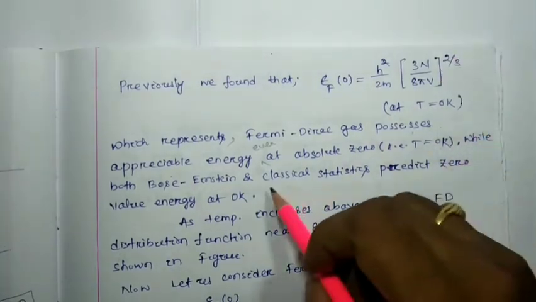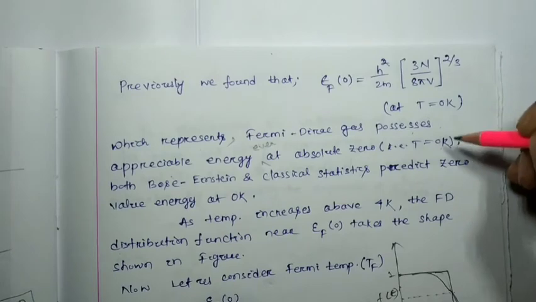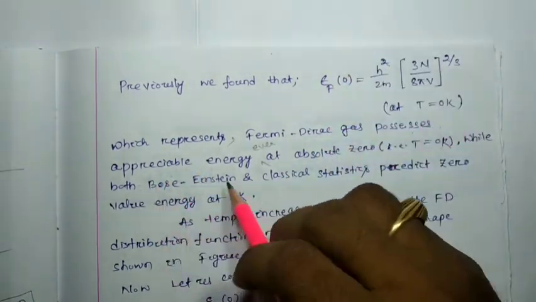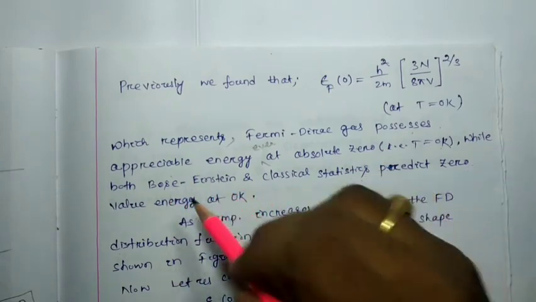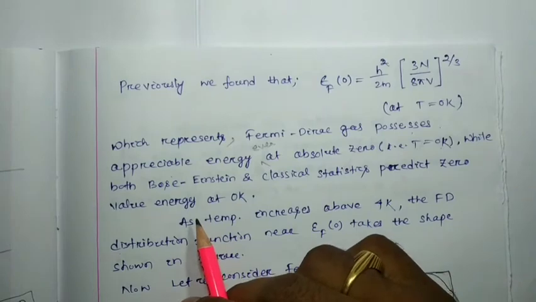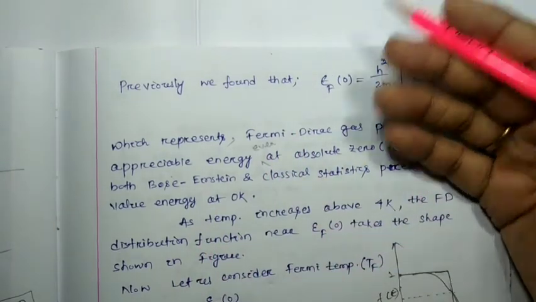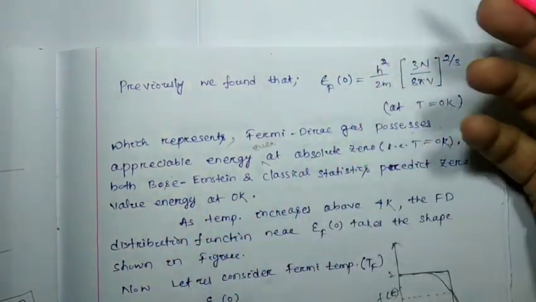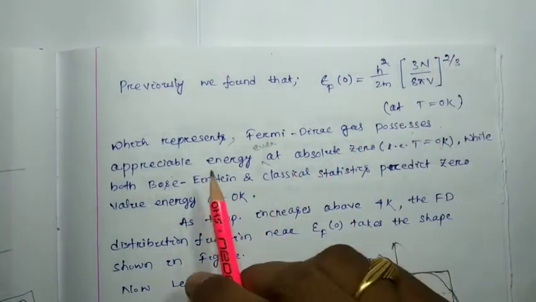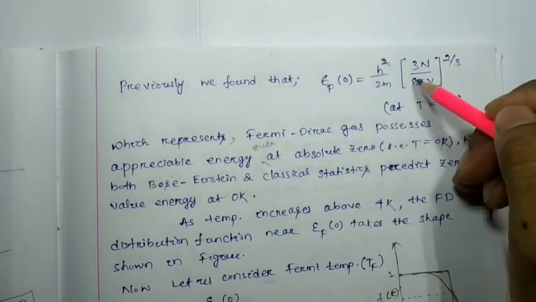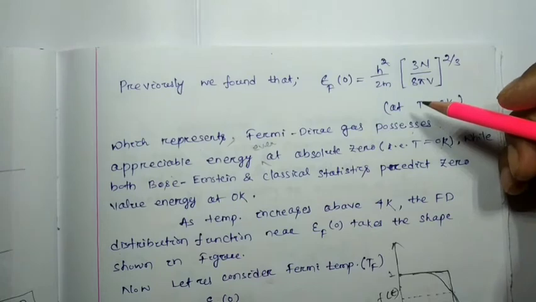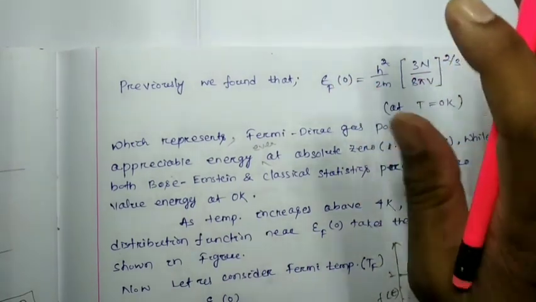However, classical statistics predicts that at 0 Kelvin there is no energy of the particle, as we have discussed. Bose-Einstein also says the same thing, that at 0 Kelvin there is no energy of the particles. That we are going to discuss in our next topic, Bose-Einstein statistics. Then at 0 Kelvin the energy is zero. But here this expression tells that even at 0 Kelvin particles have some energy, Fermi energy.